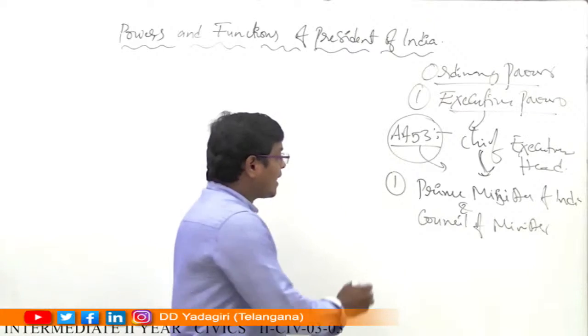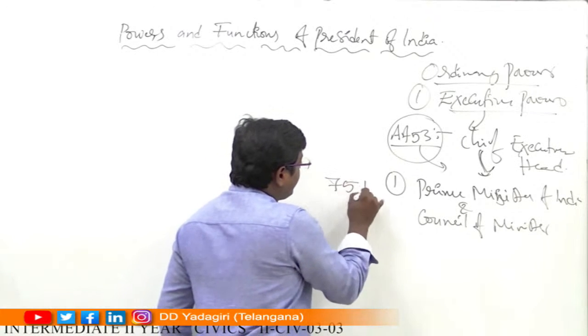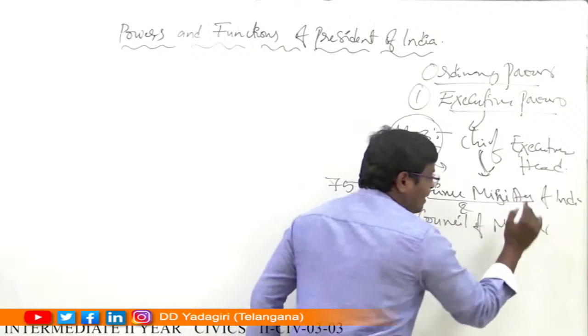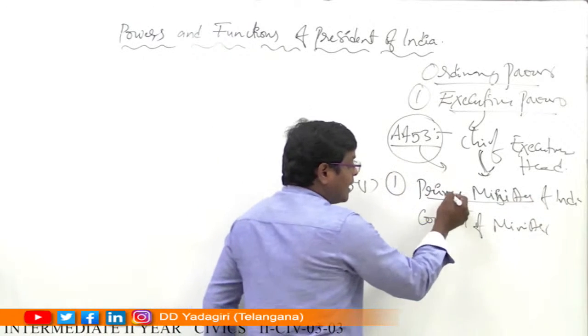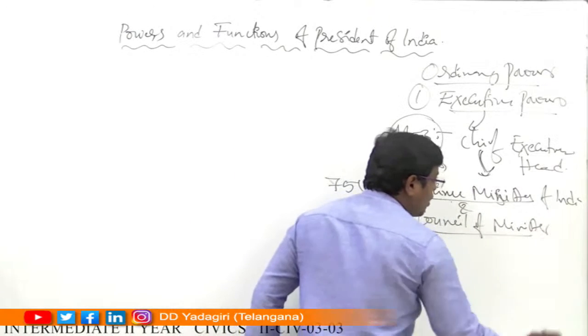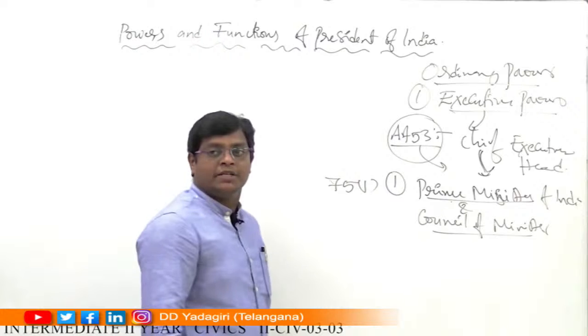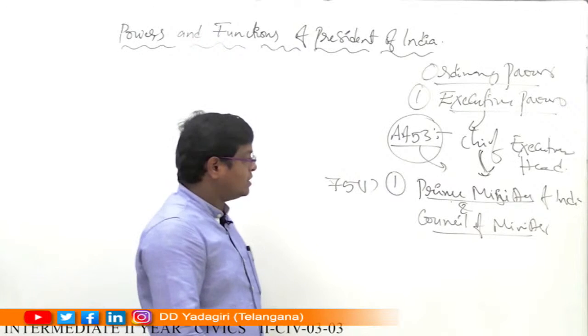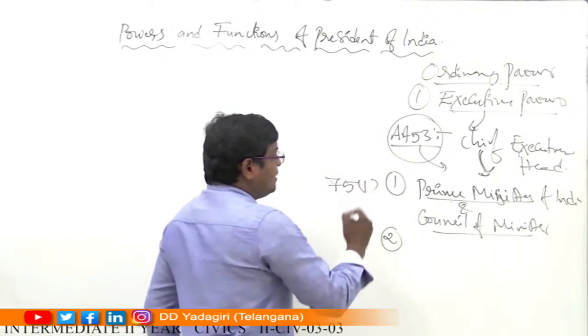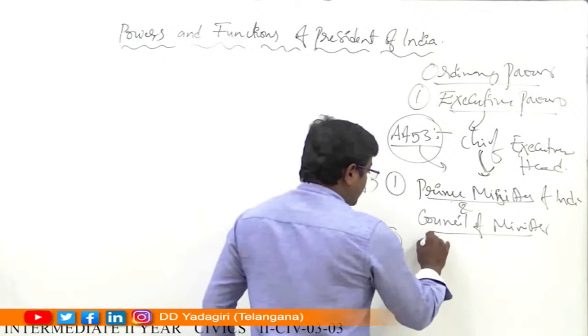Understood? Here, according to Article 75, Clause 1, the President appoints the Prime Minister of India, and then with the advice of the Prime Minister, he also appoints the Council of Ministers, the members of the Council of Ministers. Then the second one is that he also appoints the Attorney General.